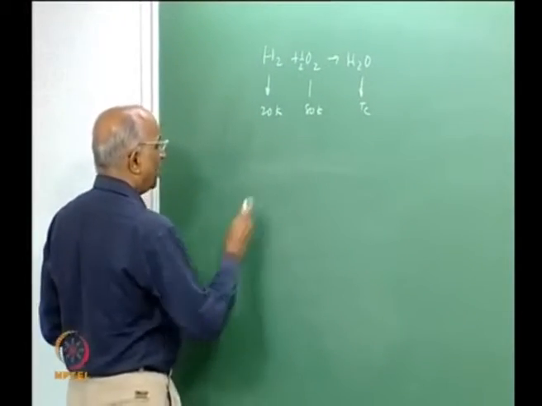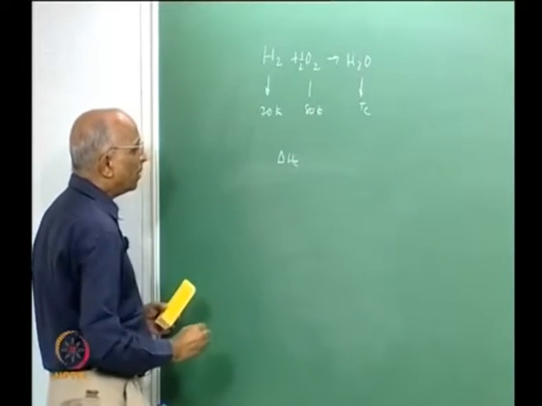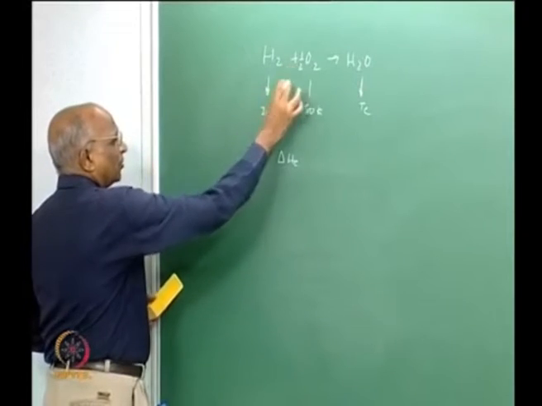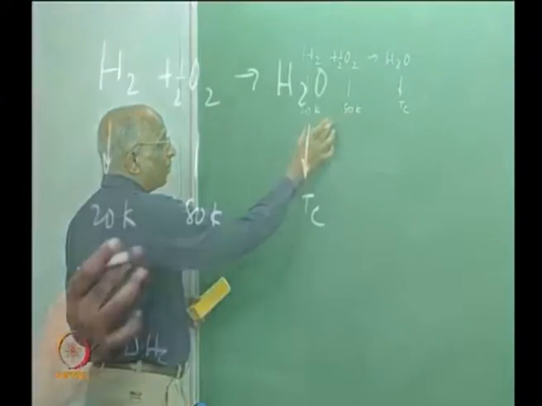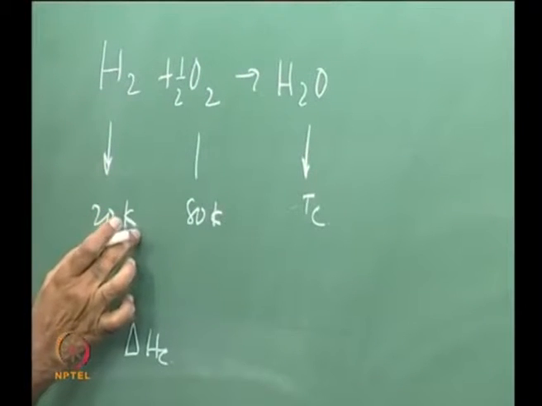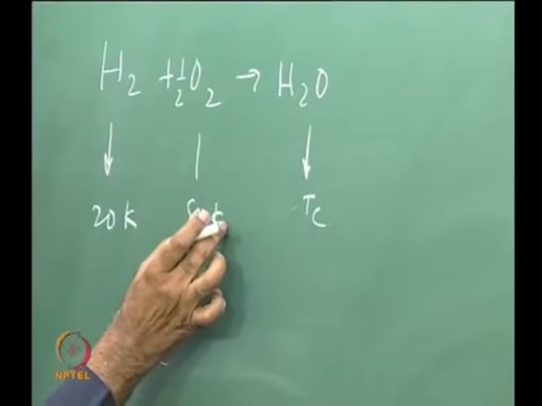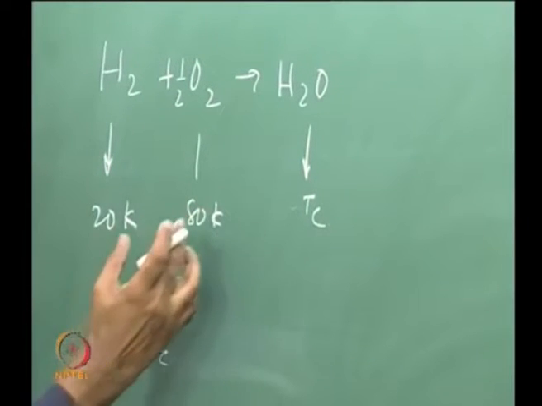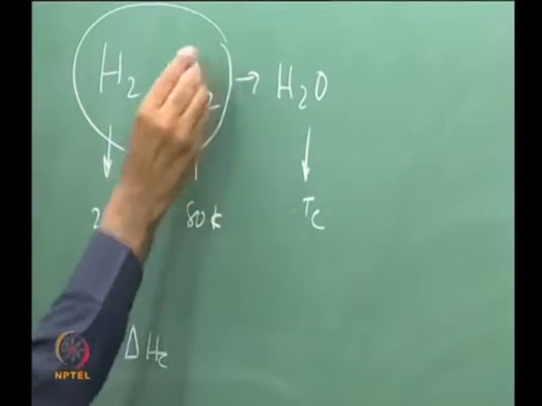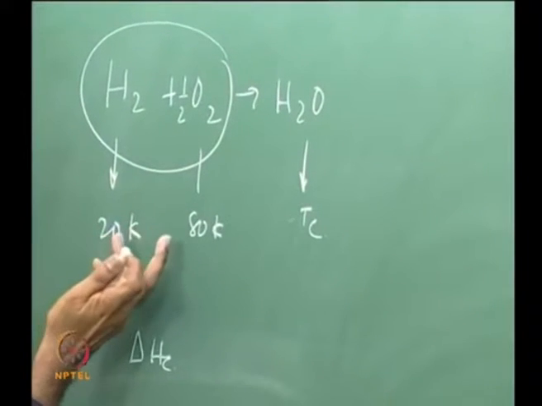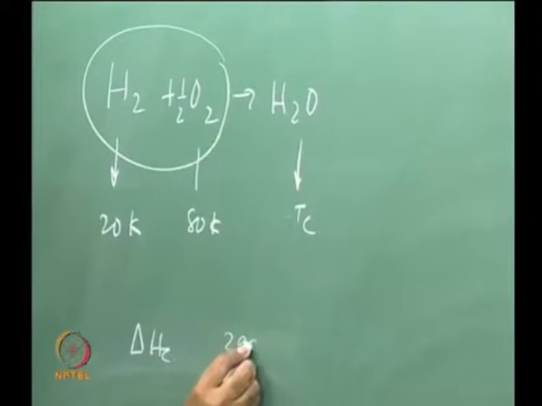We would first like to understand what is the heat generated in this reaction, but mind you, hydrogen and oxygen are not at a standard state of 298 Kelvin. Hydrogen is a liquid; I use it as a liquid at 20 Kelvin, and I use oxygen at 80 Kelvin instead of 298. Therefore, I have to first convert these two substances, which are at a reduced temperature, to something like 298.